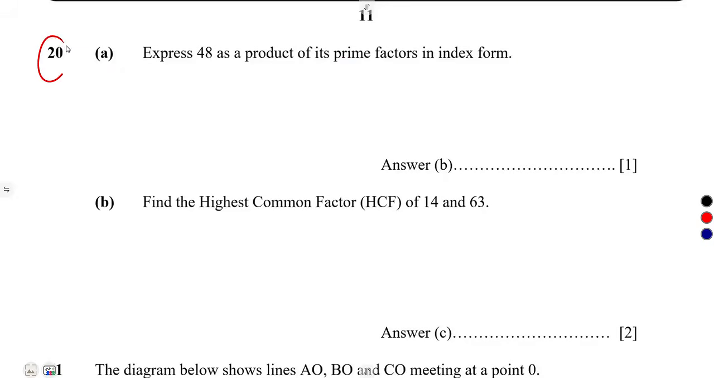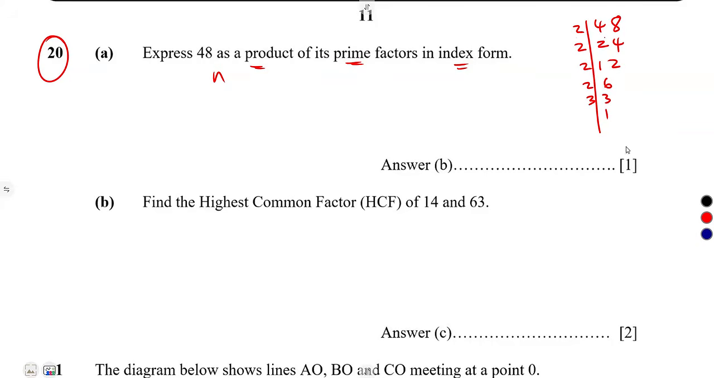So that is it. On number 20, express this as a product of its prime factors in index form. Index form, as in you write in terms of powers. So that was 48. Simply divide by 2. 48 divided by 2, that's 24. Divide by 2, that's 12. Divide by 2, that's 6. By 2, that's 3. 3 into 3, that's 1.